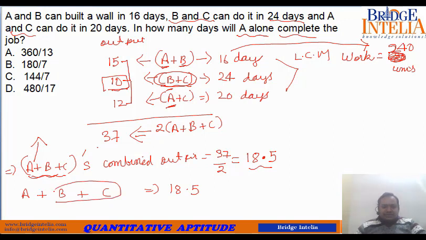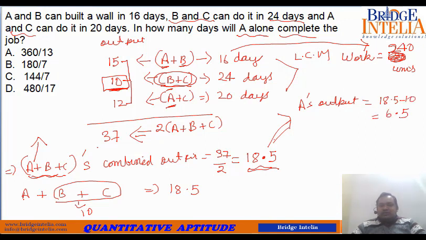So A's output is equal to 18.5 minus 10, which comes out to be 8.5.